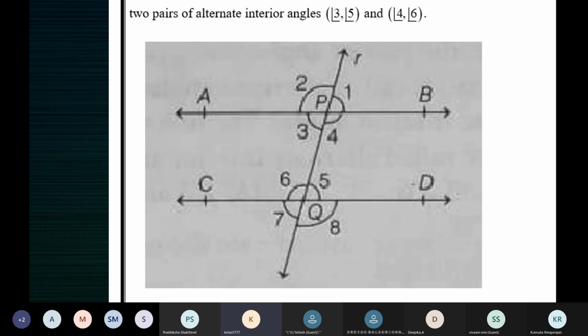Sorry, ma'am. Interior angles, ma'am. 3 and 5 are interior. No, Arav, that's what we have to prove. We have to prove 3 is equal to 5. Ma'am, how can we do using angle 7? Like the way we just did, using angle 1, we proved that angle 3 is equal to 5.